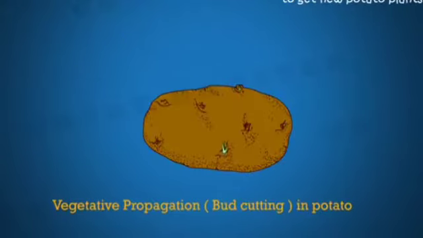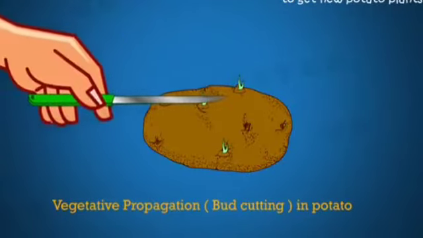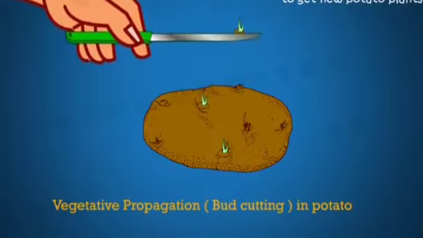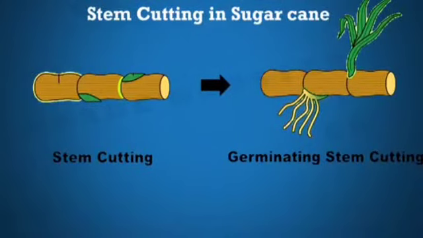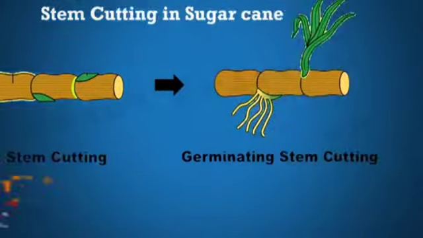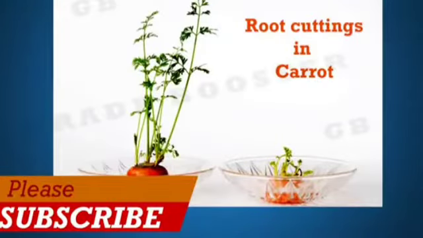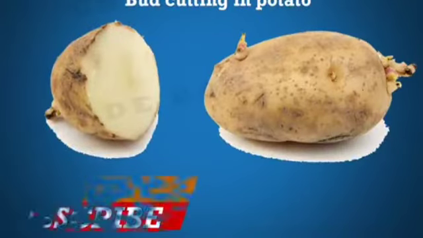Vegetative propagation. In many plants, their cut body parts can be planted in the soil to get new plants. This is called vegetative propagation. Stem cuttings in roses and sugarcane, root cuttings in carrot, and bud cuttings in potato are examples.